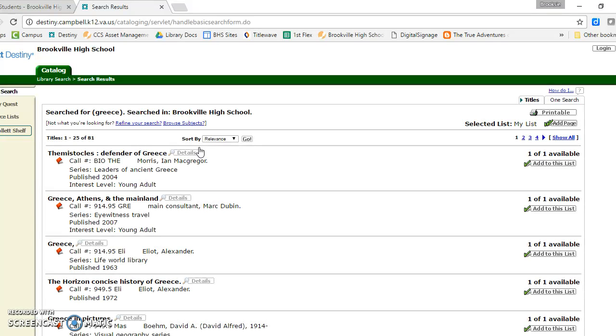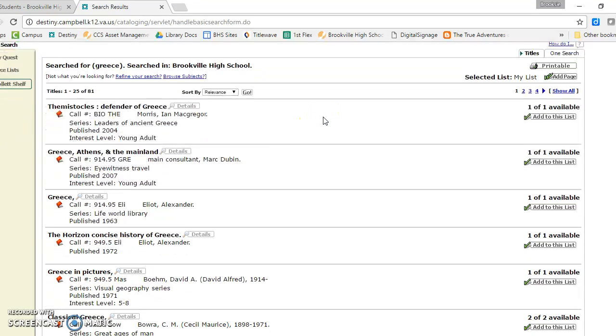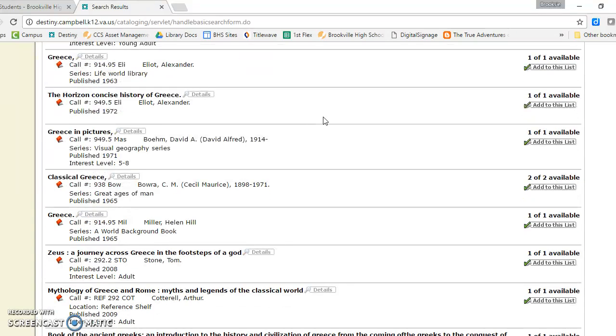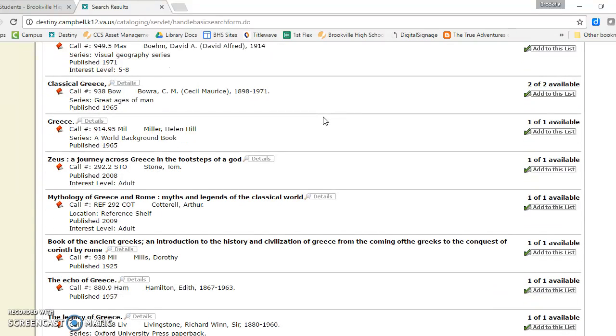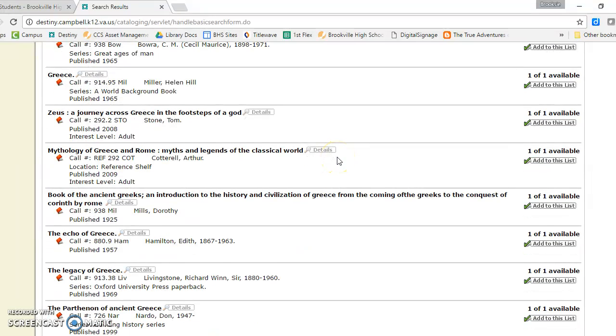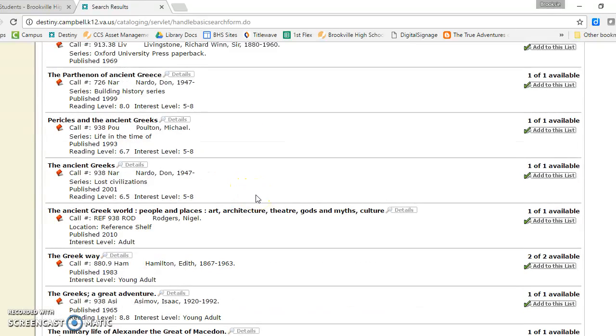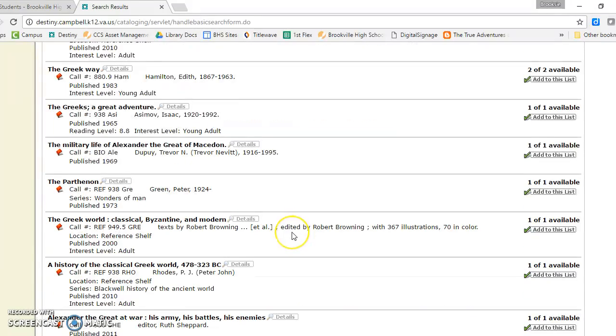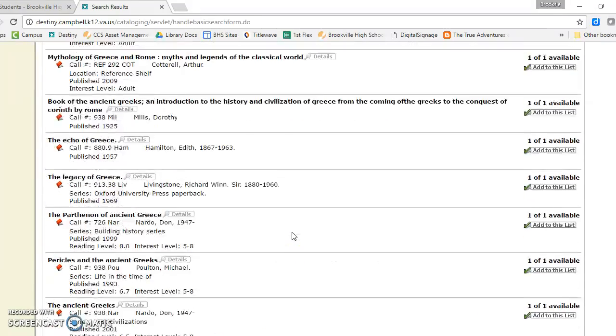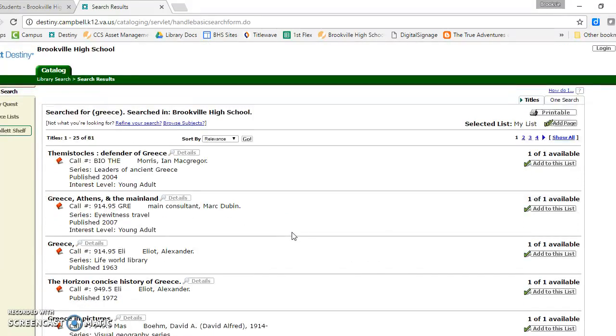When I click keyword, it is searching every book here for any mention of the word Greece. So if I scroll through, I can see that I've got some travel books, I've got some books on mythology, I've got some books on places to visit, I've got books on people from Greece, I've got all sorts of stuff here. So I want to show you the difference really quickly.